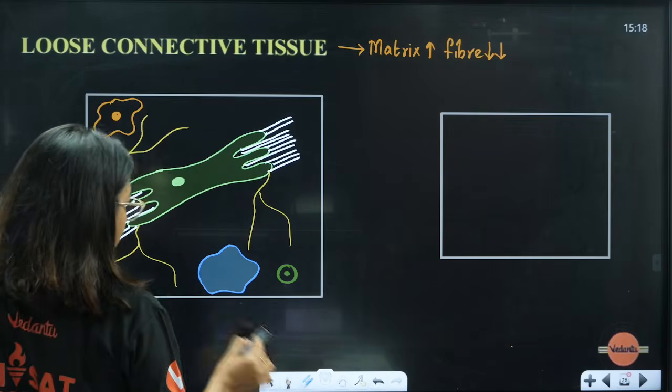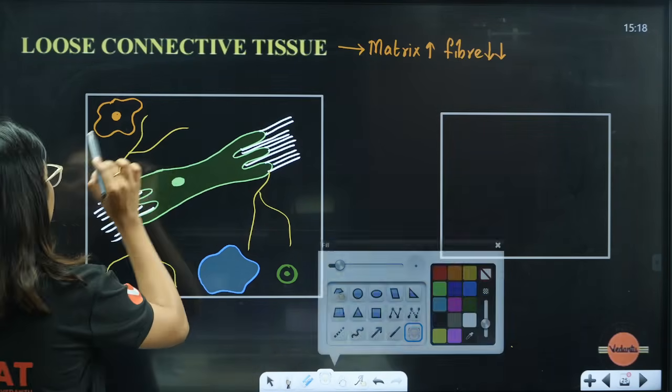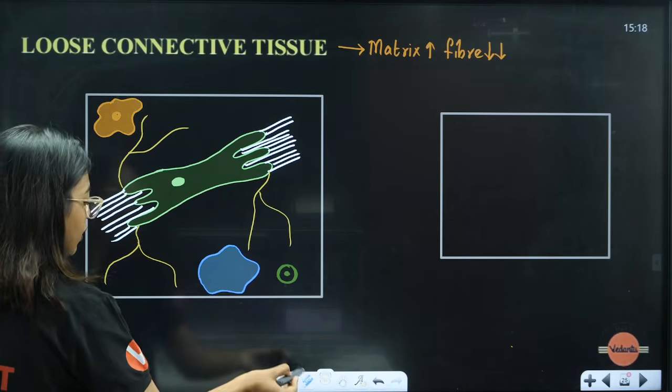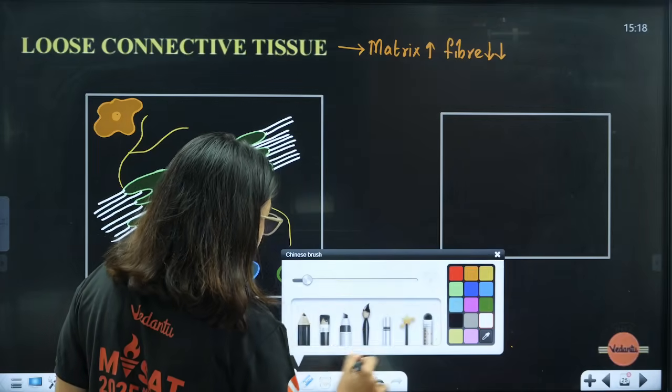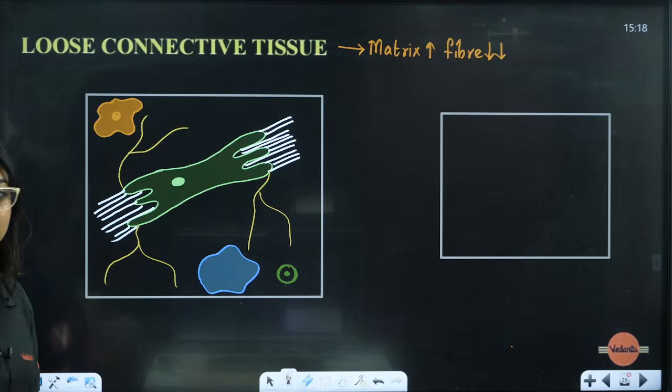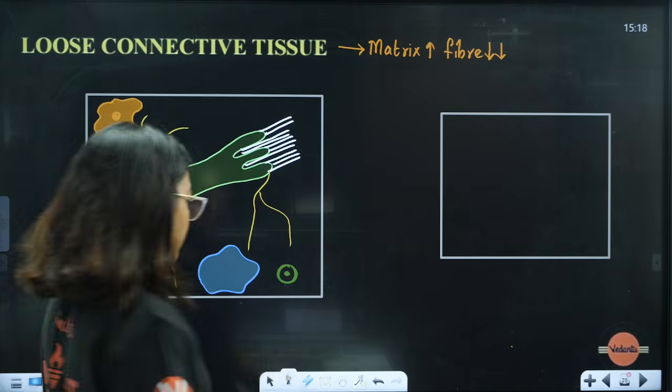This is the mast cell. Yes, this is the mast cell. This is the macrophage cell. Yes, this is the macrophage cell. And then we have the plasma cell. So can we label now? Yes, we can label, okay.